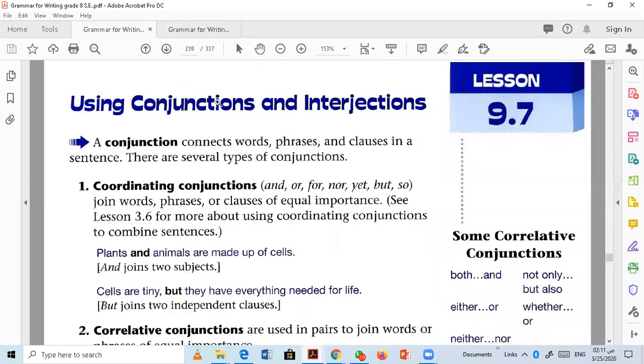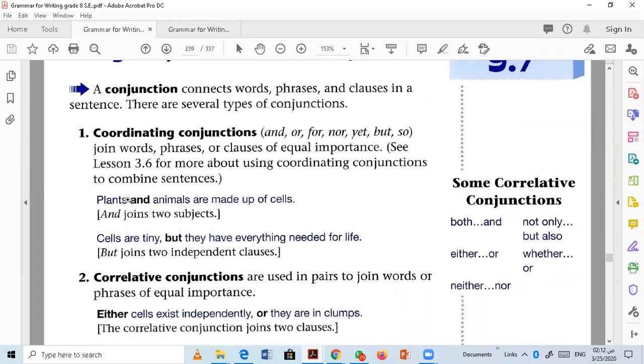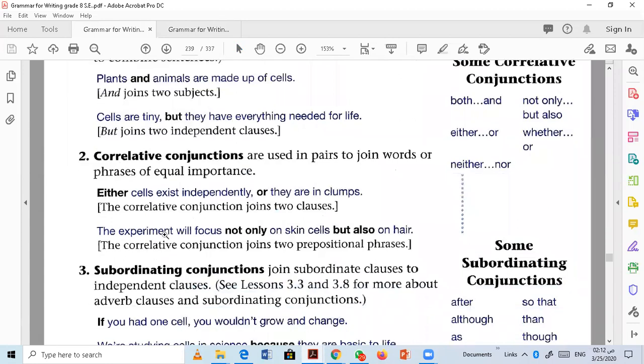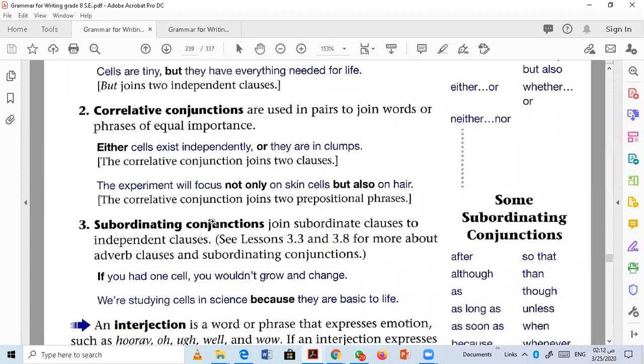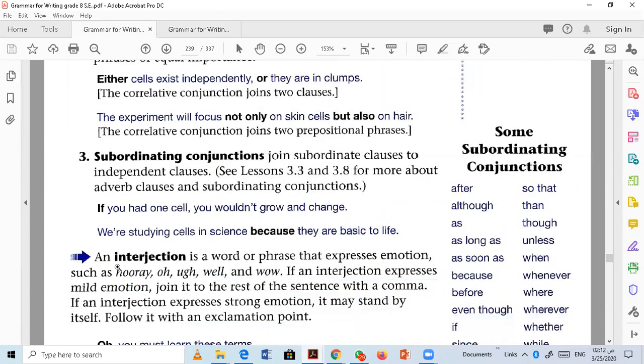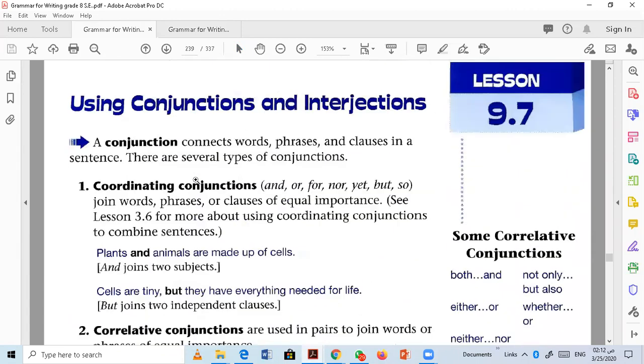In this lesson, you need to know what conjunctions are, the different types of conjunctions, like coordinating conjunctions, correlative conjunctions, and subordinating conjunctions, and what interjections are as well. Let's start with the first point, conjunctions.